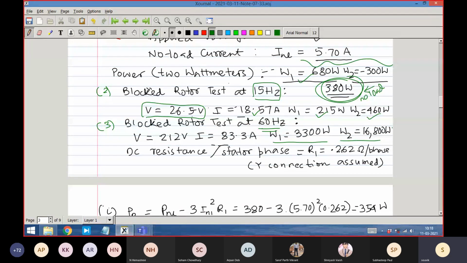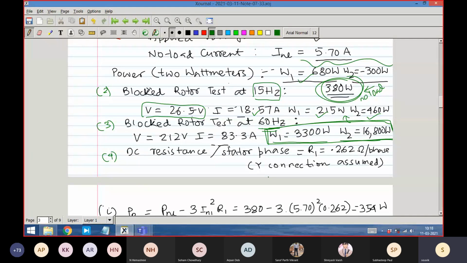This is the power it is taking under block rotor condition with 15 hertz supply. This is the power summation of that, W1 plus W2 is the summation. Got it, right? Now they are doing the 4th test.